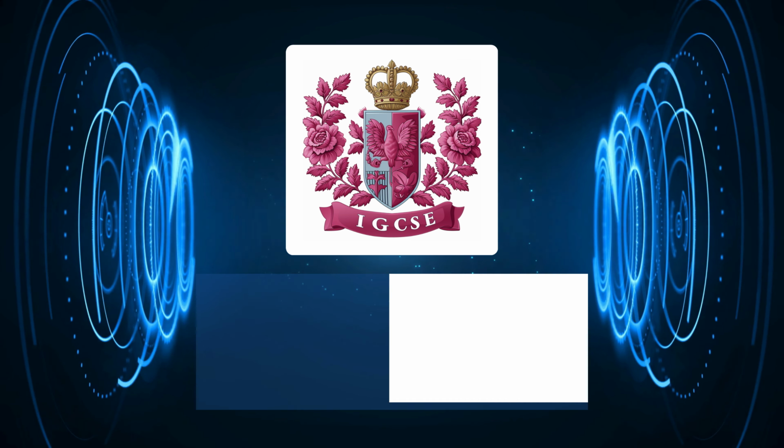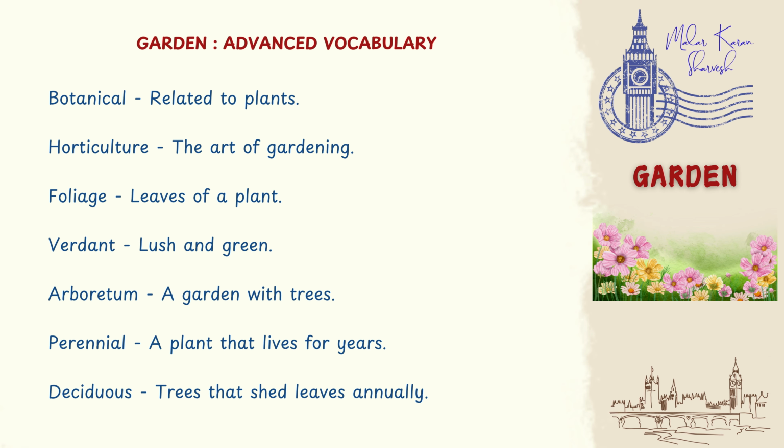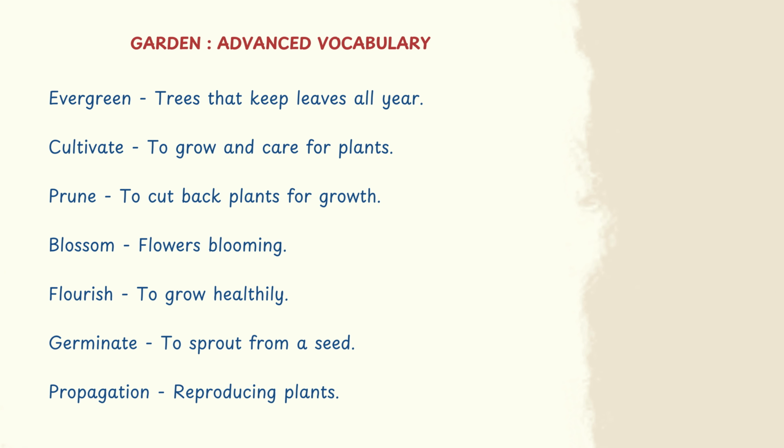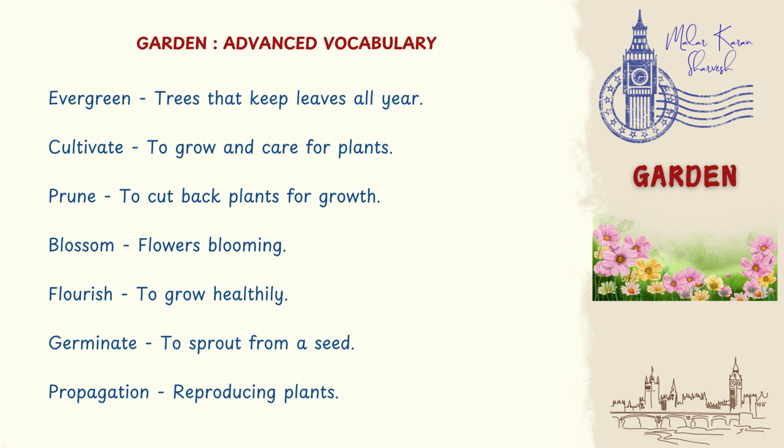Thanks for watching. Botanical, related to plants. Horticulture, the art of gardening. Foliage, leaves of a plant. Verdant, lush, and green. Arboretum, a garden with trees. Perennial, a plant that lives for years. Deciduous, trees that shed leaves annually. Evergreen, trees that keep leaves all year.